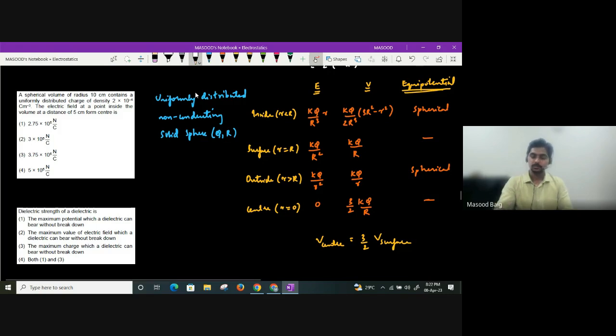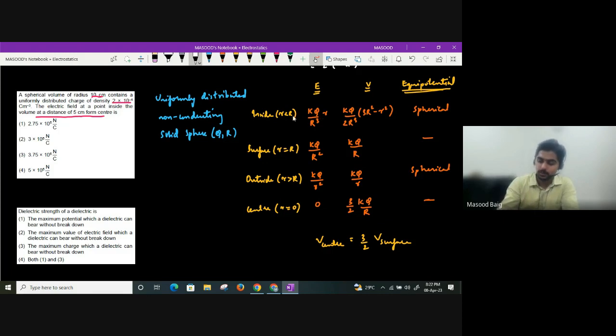So what are they asking us to find? They are asking us to find the electric field at a distance 5 centimeters from center, radius is 10 centimeters, and rho value is given to us. Charge per unit volume is given as 2 into 10 power minus 4. So what is the electric field inside? Because small r is less than capital R, it is inside. So what we can write? It is kq divided by R cube into r, which I can also write as rho r divided by 3 epsilon naught.